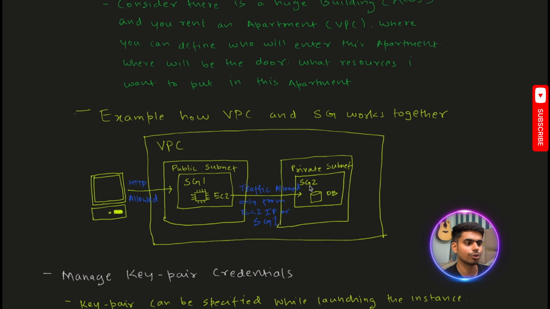So that's why it's in the private subnet. And in the security group too, we can define that only the IP addresses belonging to our SG1 and EC2 can access this DB. In the public subnet, in this SG1, we can define what public IP addresses can access the EC2. So consider we only allow HTTPS traffic to access this particular EC2. In this way, both VPC and SG provide us multiple layers of rules so that we can control the access to all resources.